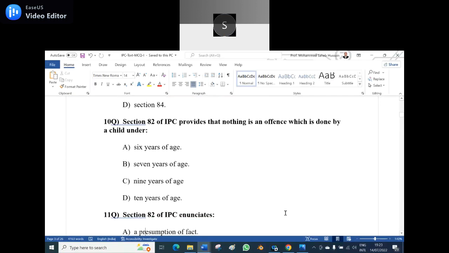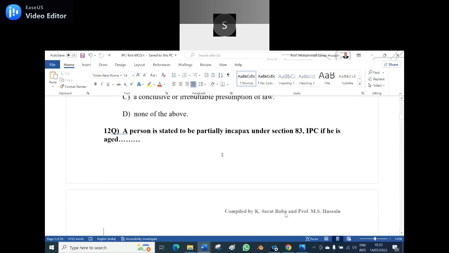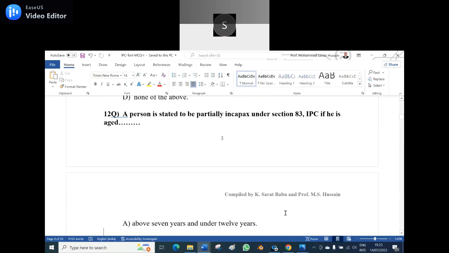Now switch over to Kolikanda. Sharad Babu, continue with the 11th question. Section 82 of IPC enunciates A, a presumption of fact, B, a rebuttable presumption of law, C, a conclusive or irrebuttable presumption of law, D, none of the above. Section 82, option C, sir. Yes, option C is the correct answer: a conclusive or irrebuttable presumption of law, according to Section 82.